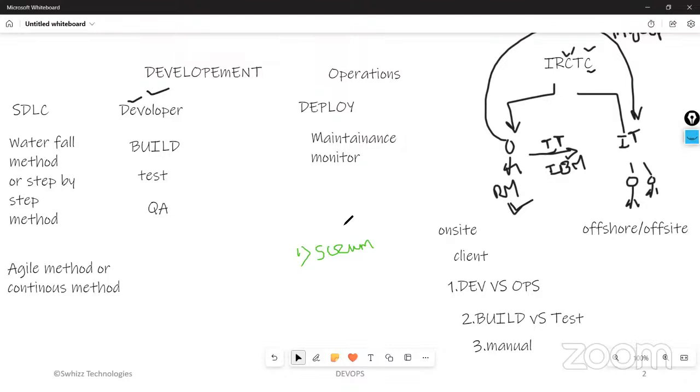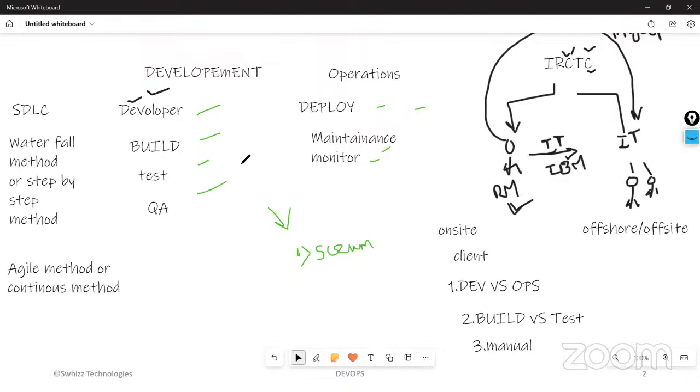So who is going to attend this scrum meeting? The ones who are involved in this project. Each and everyone has to attend this scrum meeting. In my company, every day around 8 o'clock in the evening, we conduct this scrum meeting. It is just a half an hour meeting. Each and every person from each and every department attends this scrum meeting, and even the manager also attends.